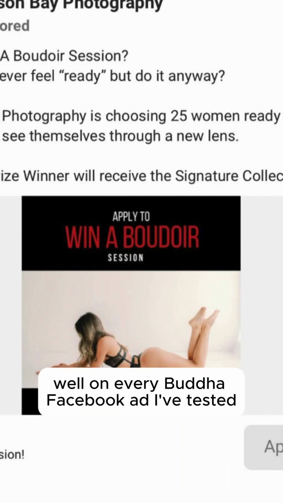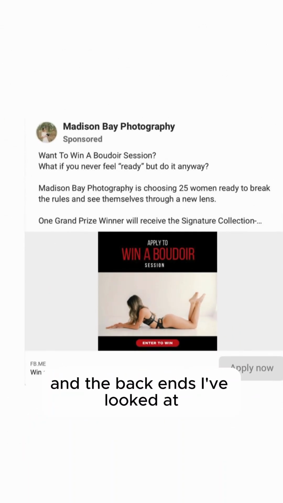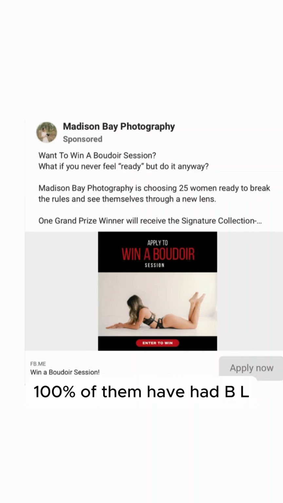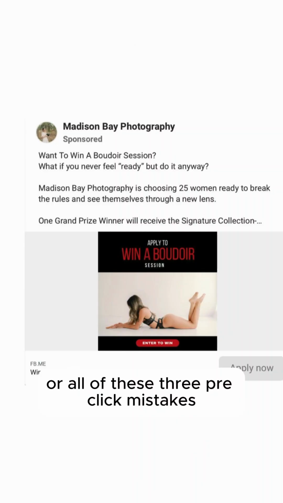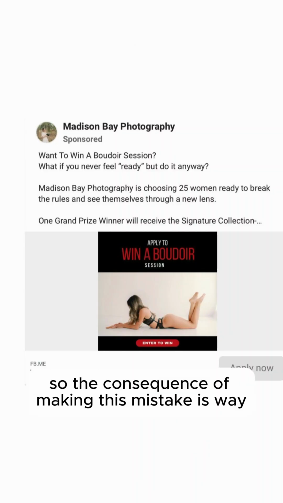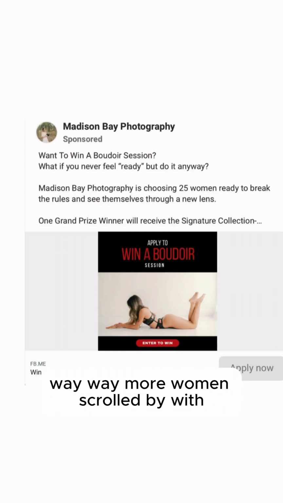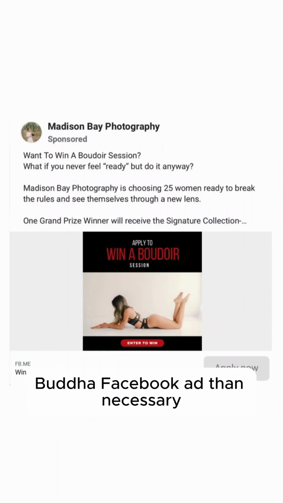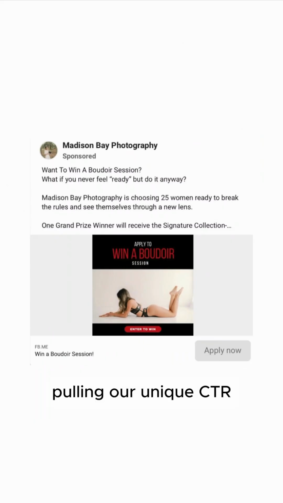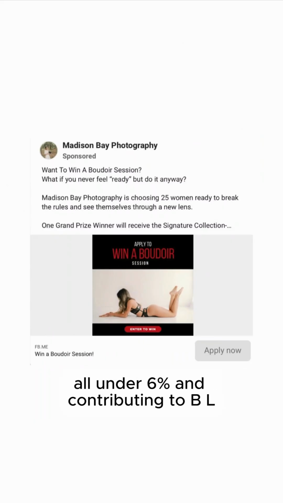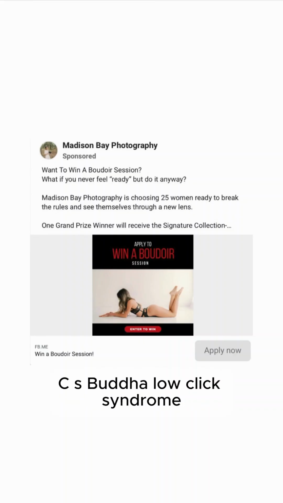Well, in every Boudoir Facebook ad I've tested and the backends I've looked at, 100% of them have had BLCS, Boudoir low click syndrome, because they're making some or all of these 3 pre-click mistakes. So the consequence of this mistake is way more women scrolling by our Boudoir Facebook ads than necessary, pulling our unique CTR under 6% and contributing to BLCS.